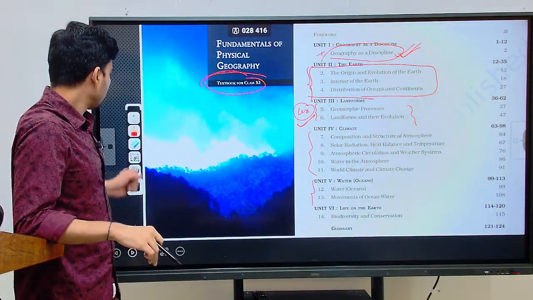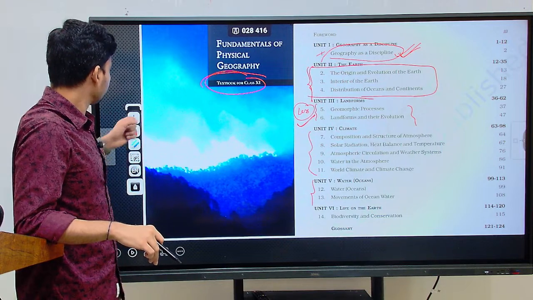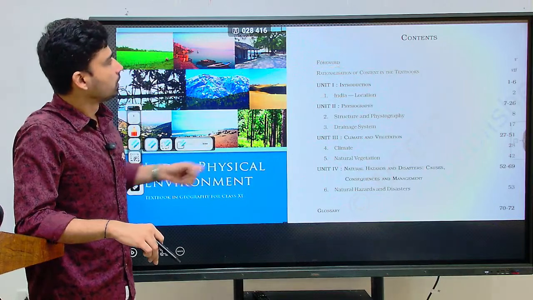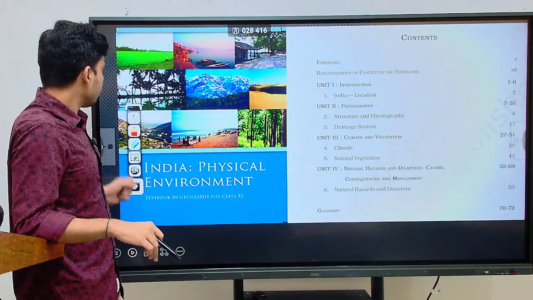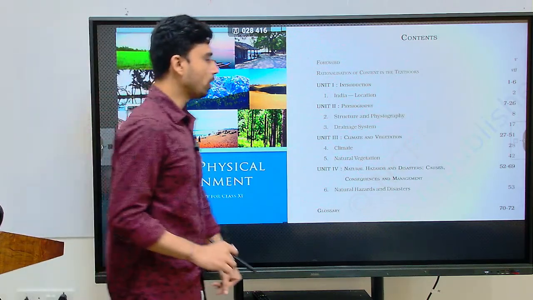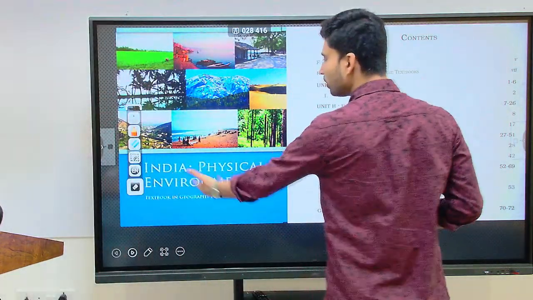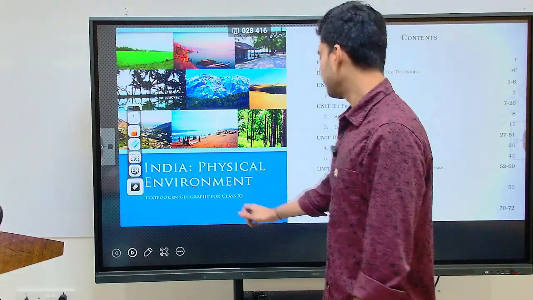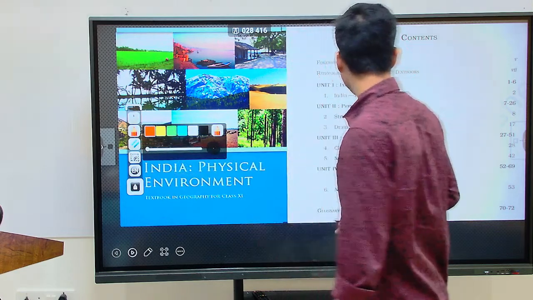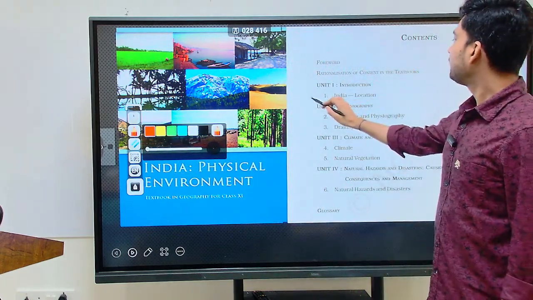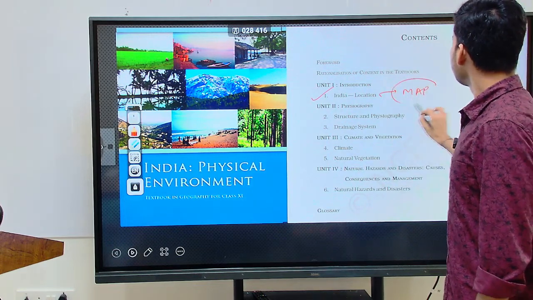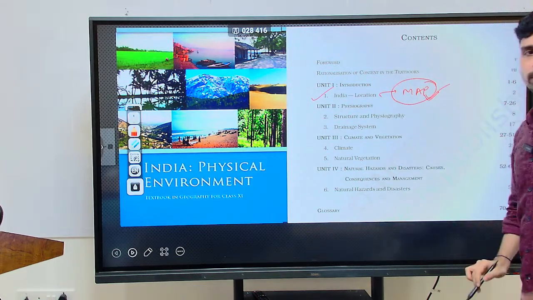Once you are done with that, for the second topic we have Indian geography, as we have discussed. So physical geography, then Indian geography, which is the most important topic of geography. Here also what you have to refer to is India's Physical Environment, again the class 11 geography textbook. When you are reading these chapters, you have to focus on the map of India.